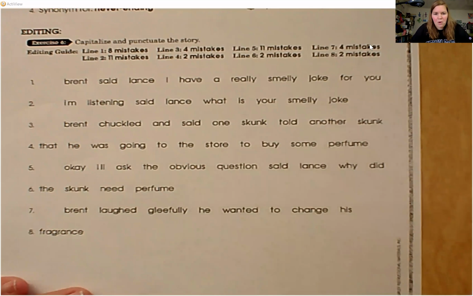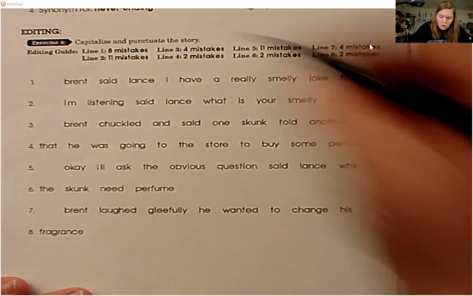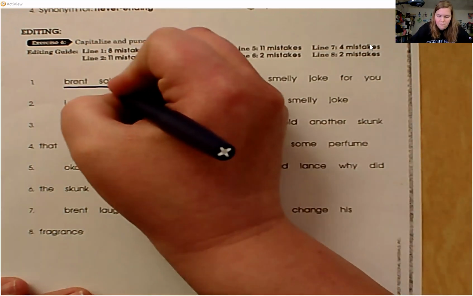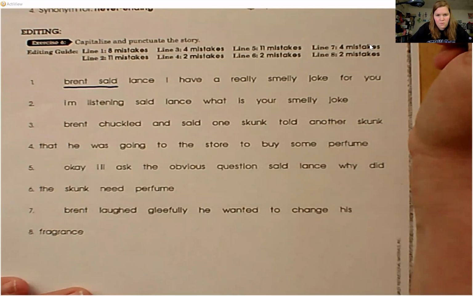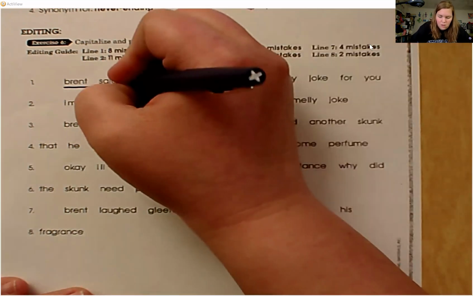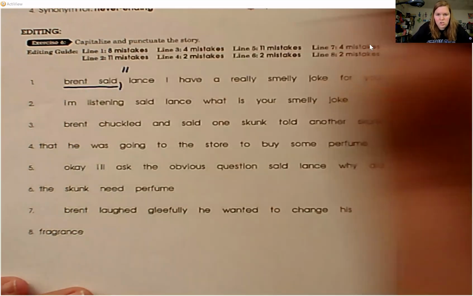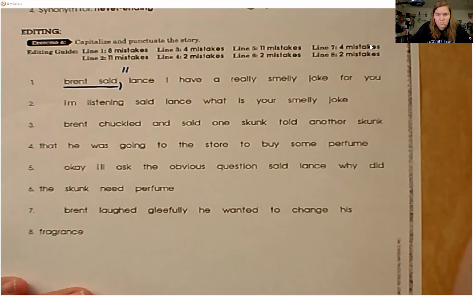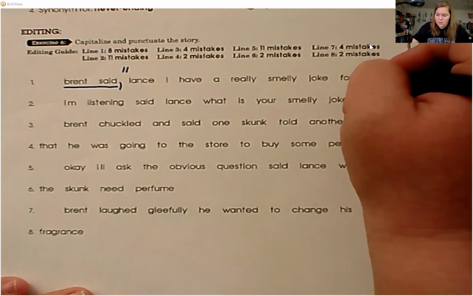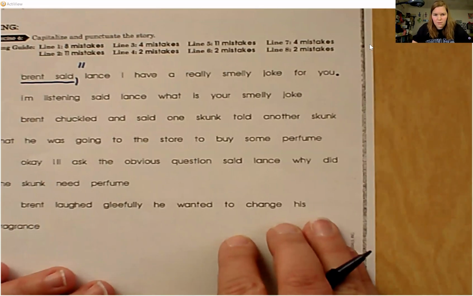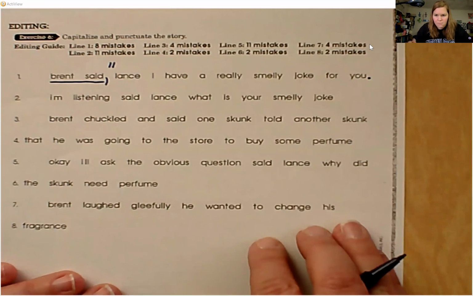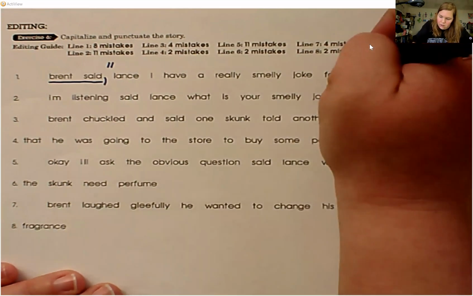Like we've been doing on the practice sentences, I want you to underline the introductory words. So the introductory words are Brent said, okay? So we know that there's a comma, and start your quotations. Lance, I have a really smelly joke for you. End the sentence. Sorry, I'm trying to get it. Here we go. And end quotations.